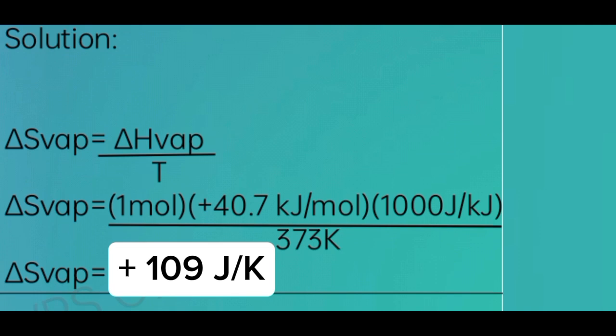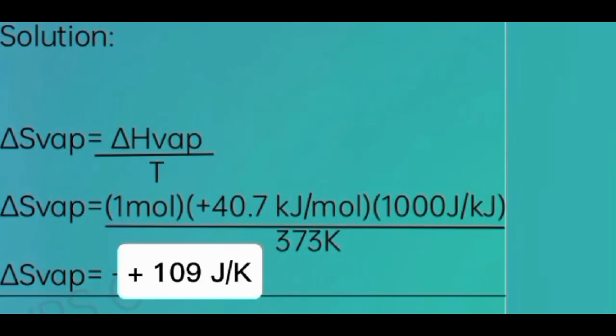So here's the solution. Entropy change of vaporization equals enthalpy change of vaporization over temperature. Entropy change of vaporization equals 1 mole times 40.7 kilojoules per mole, times 1000 joules per kilojoule, over 373 Kelvin. And don't forget to cancel the same units. So the answer is entropy change of vaporization equals positive 109 joules per Kelvin.